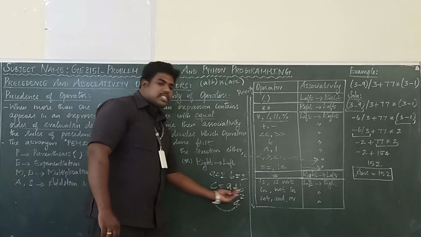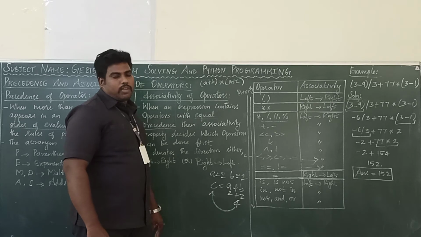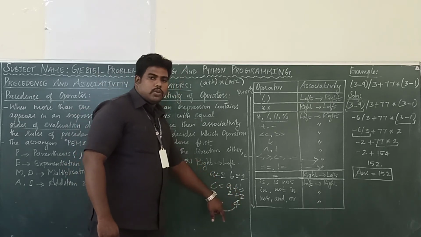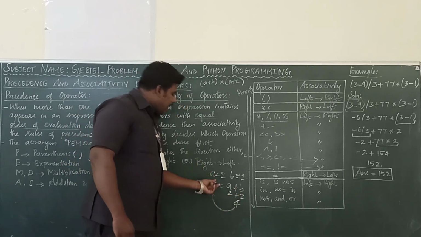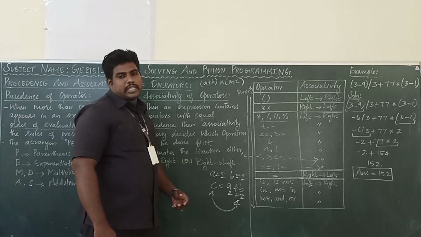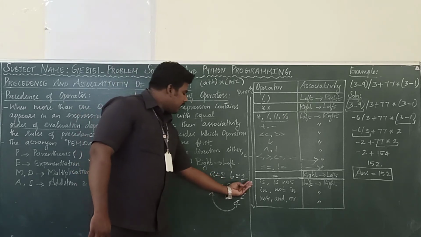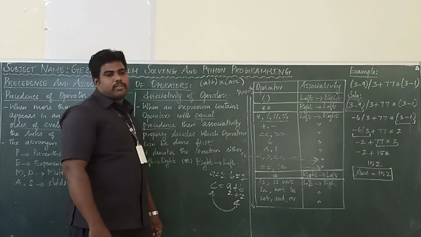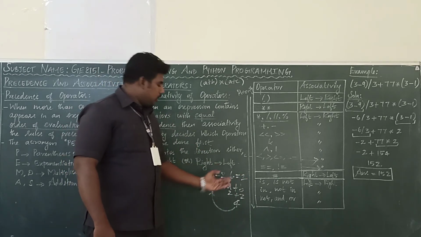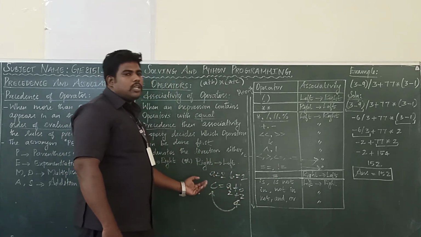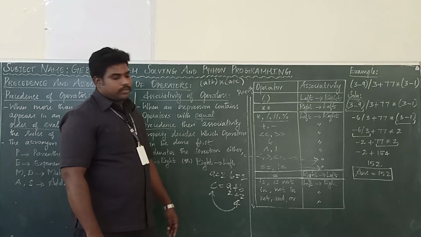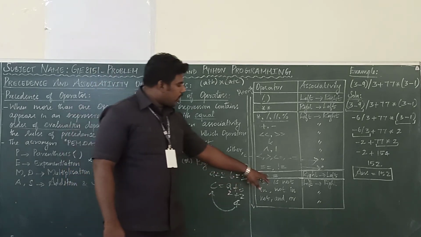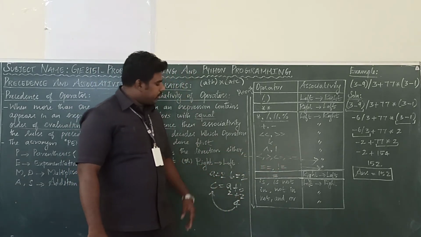See, from right side to left side it's solving. First it will add the values, then the 4 will be assigned to the variable C. This is what we say, it will execute it from right to left. First addition will be performed, then from right side to left side it will be assigned. Okay, this is the best example for this right to left associativity.